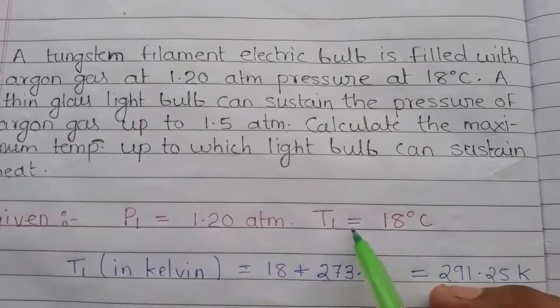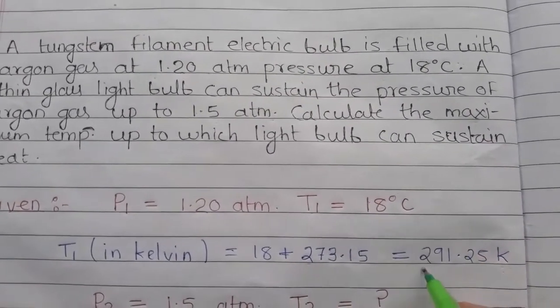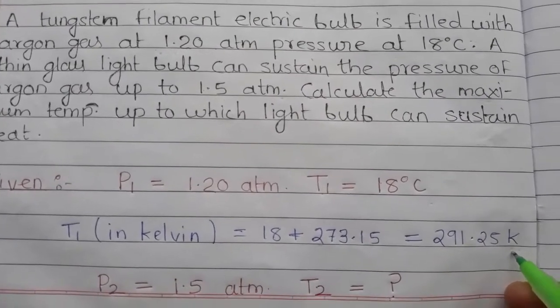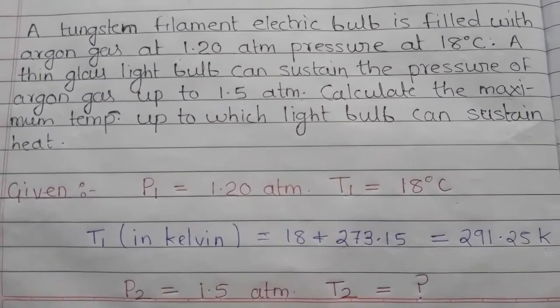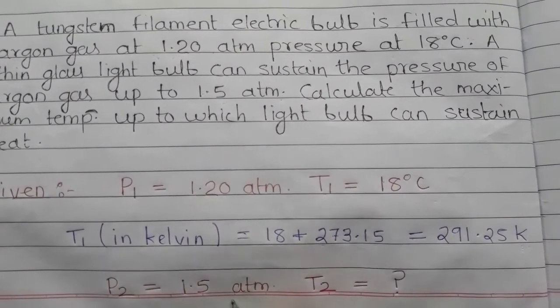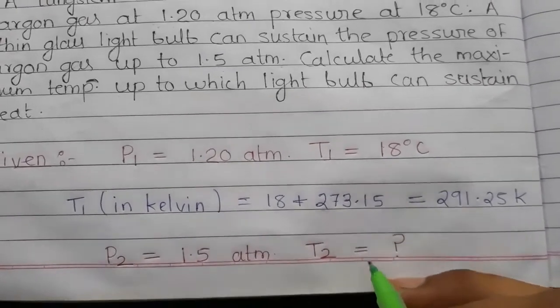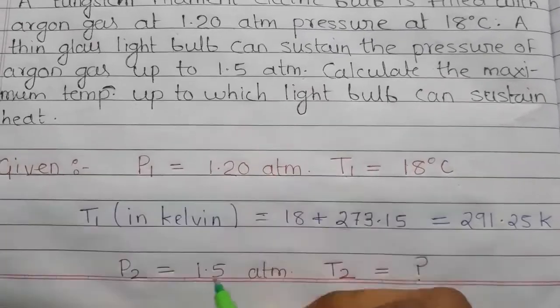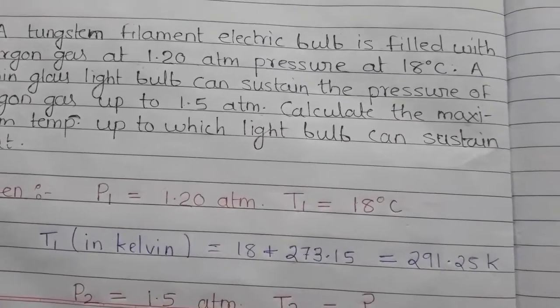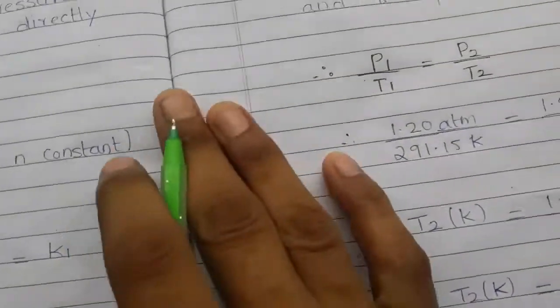So here 18 degrees Celsius is nothing but 291.25 Kelvin. We have given pressure 2, which is 1.5 atmospheric pressure, and we need to calculate the temperature 2. What will be the temperature at the pressure 1.5 atmospheric pressure? So let's see what will be the solution of this question.